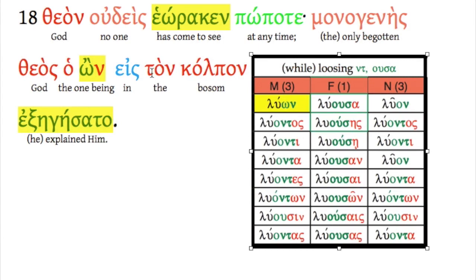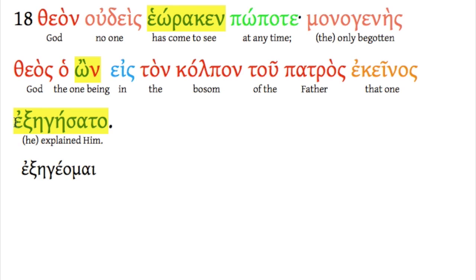Look at this participle, ōn. Where's the verb? There is no verb. This is the to be form of the participle, which really works out to be just the endings. Just the ending of the participle with no verb just means being, okay? And in this case, we have the article, so it's the one being, nominative singular masculine. That one has explained him. Exēgēsato. Sounds like a word maybe you know, exegesis, right? So the only begotten God in the bosom of the Father, that one explained him, explained God. Isn't that cool? Exegeted God, if you will.